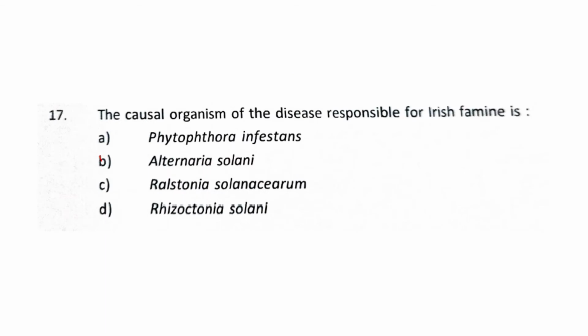So this is another question. The causal organism of the disease responsible for the Irish famine, that's a very famous Irish famine disease, is caused by Phytophthora infestans. So the answer will be A, not Alternaria solani, not Rhizoctonia solani or Alstonia. The Irish famine is caused by the late blight of potato. So we have Phytophthora infestans.